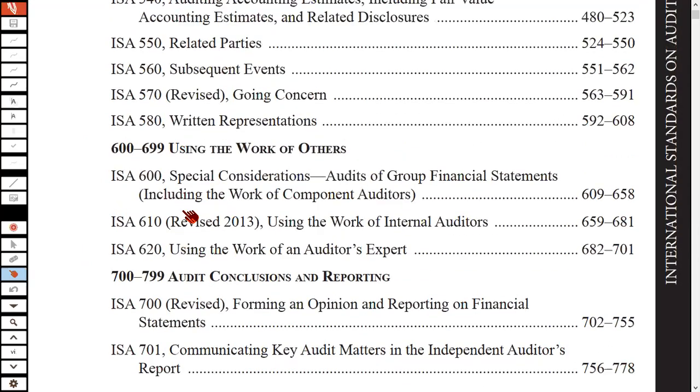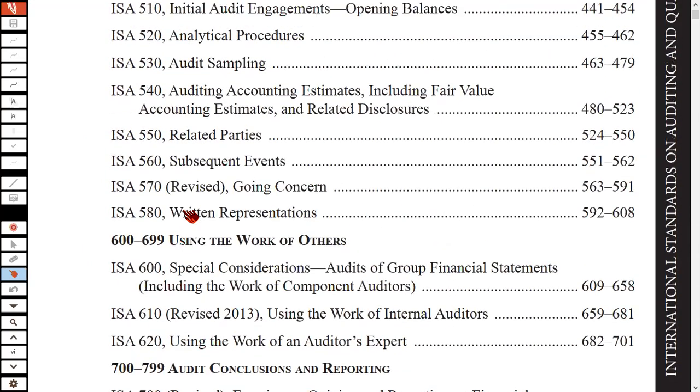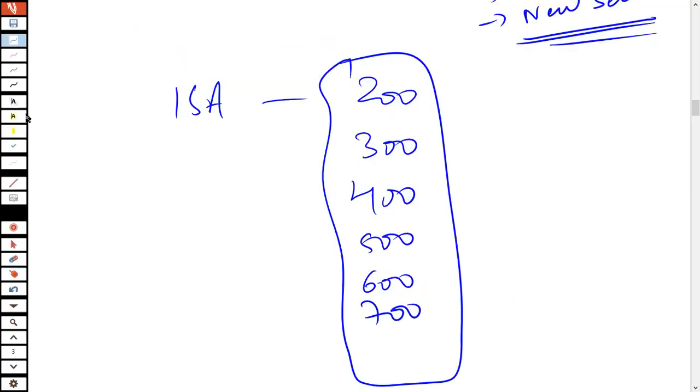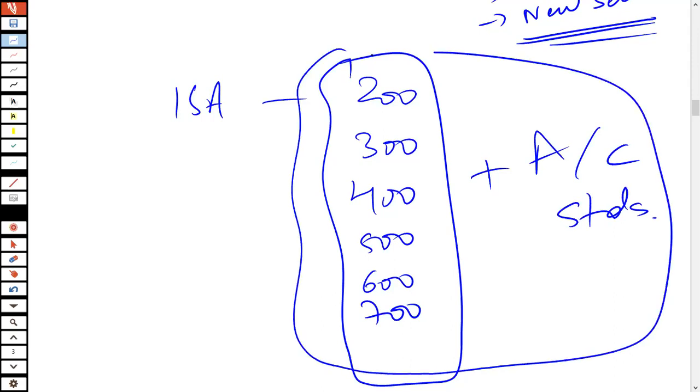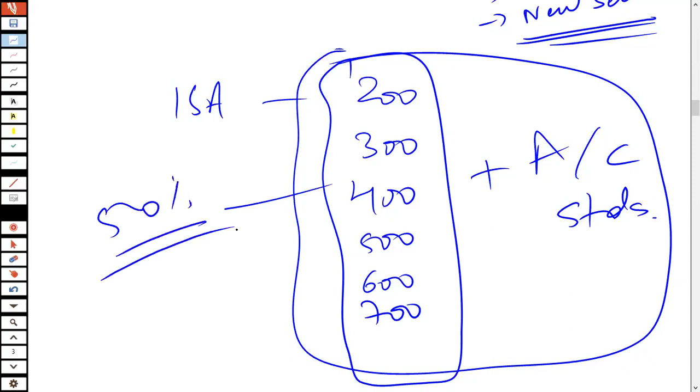So we are going to cover them all through this specific course. You don't have to worry about it. And when we go through these ISAs, a very important area that we will also be covering is the accounting standards. So the knowledge of the ISAs and the accounting standards constitutes approximately 50% of the paper. I repeat, this constitutes approximately 50% of the paper.